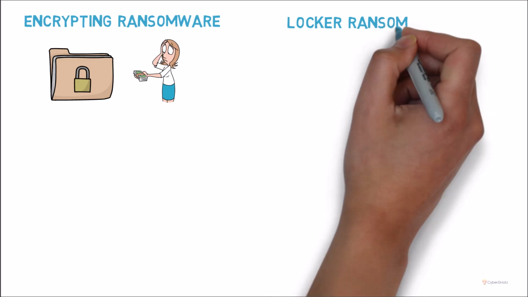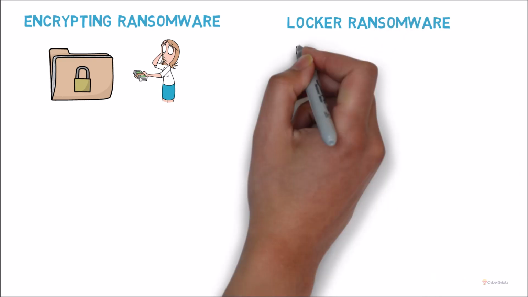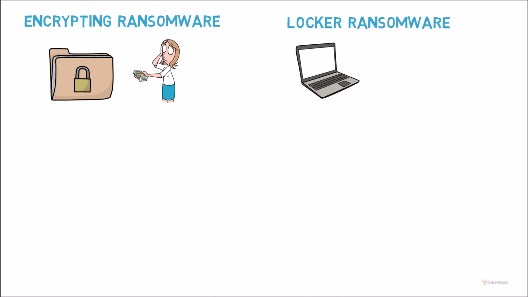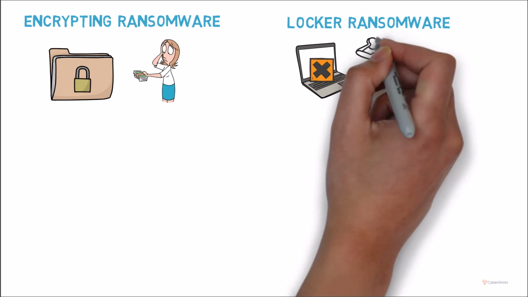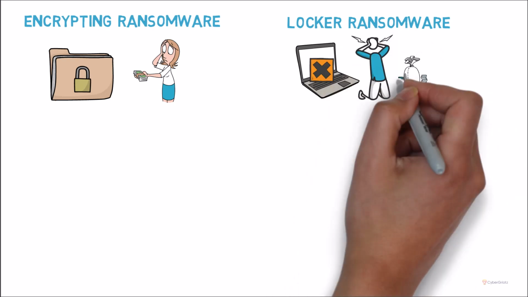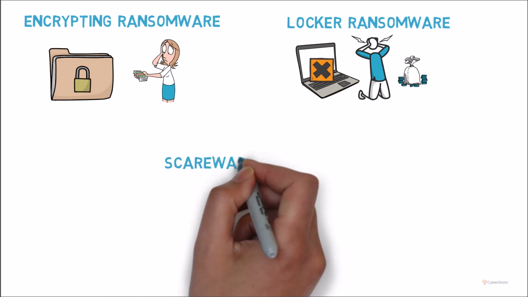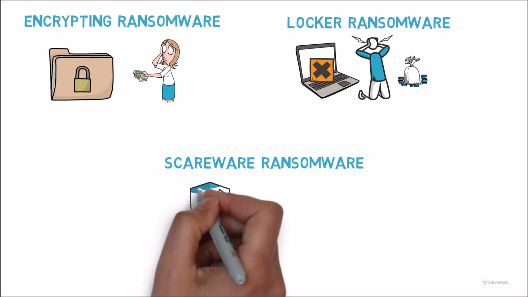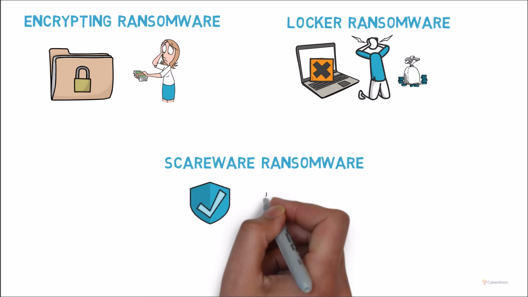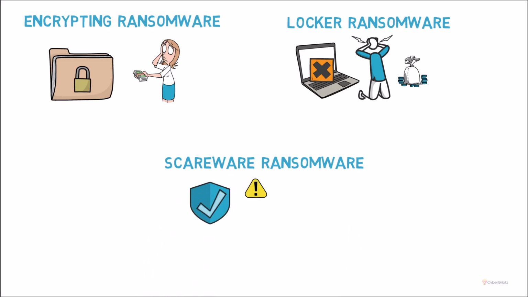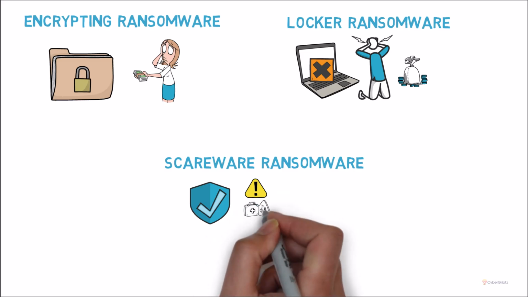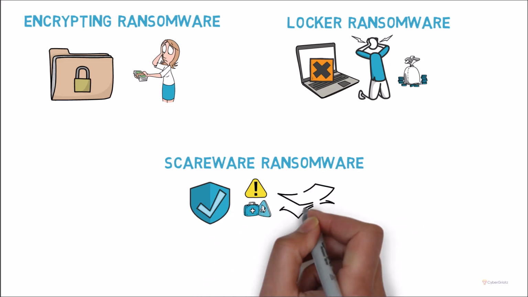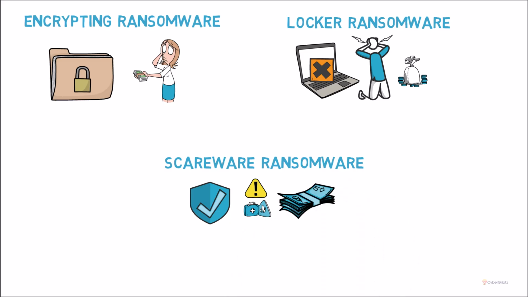Locker ransomware. Unlike encrypting ransomware, this type of ransomware locks you out of your entire device, not just specific files, demanding a ransom to regain access. Scareware. This pretends to be legitimate software like an antivirus that claims to have found issues on your device and demands payments to fix them. It's often less harmful, but can be just as annoying.